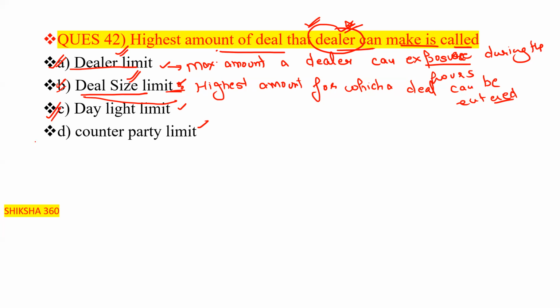Third one is the daylight limit. So what is the daylight limit?